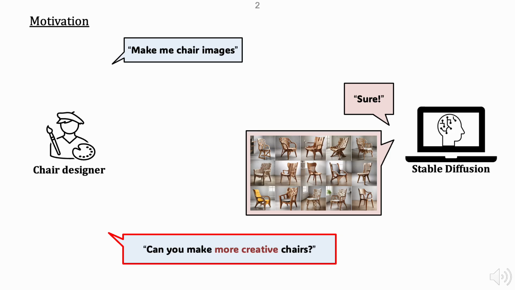Let me begin by introducing the motivation behind our work with an example. Imagine a chair designer using a generative model to find fresh inspiration. They prompt the model to generate images of a chair. The model responds as expected, producing a series of chair images. However, what the designer truly seeks is not just any chair, but something more original and creative. A common first attempt might be to modify the prompt by simply adding the word creative. But here, the question is, does adding the word creative to the prompt actually result in a more creative chair image?